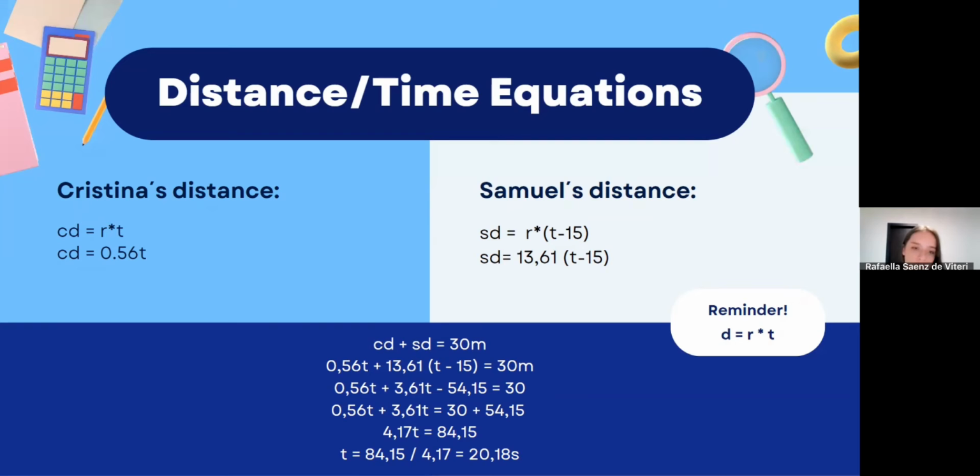To determine distance, by multiplying Christina's rate, 0.56 meters per second, by the time, we know she roamed 11.30 meters before crashing into someone. And by multiplying Samuel's rate, 13.61 meters per second, by his time, we know he roamed 18.70 meters before crashing with Christina.